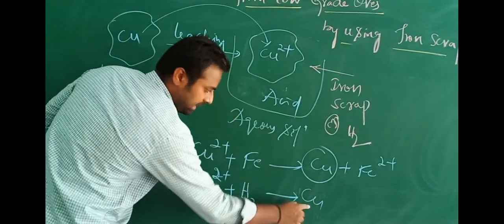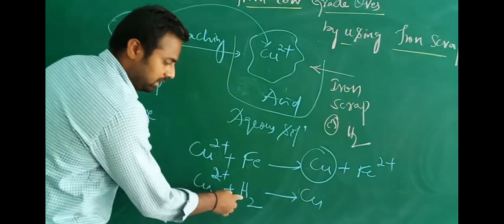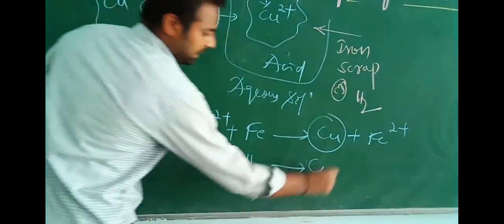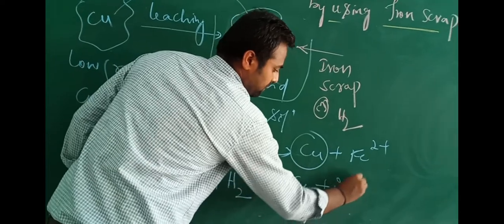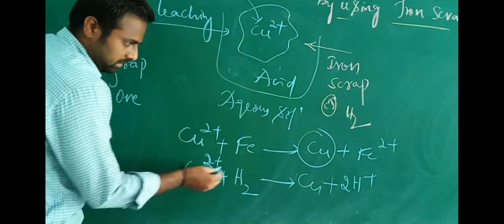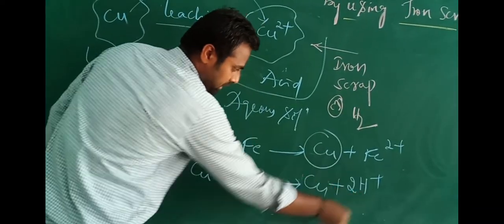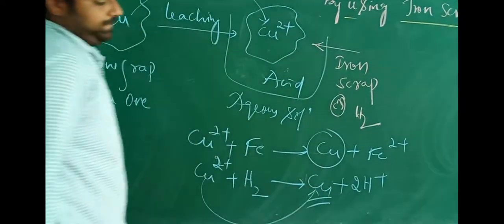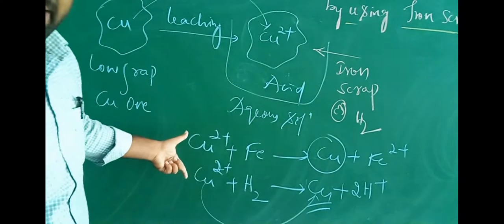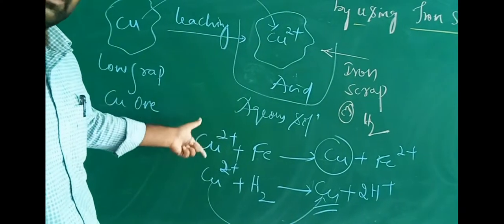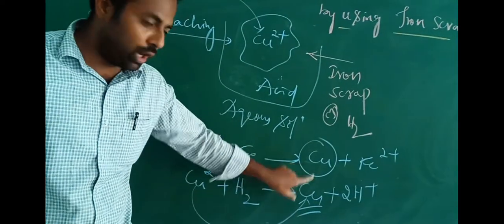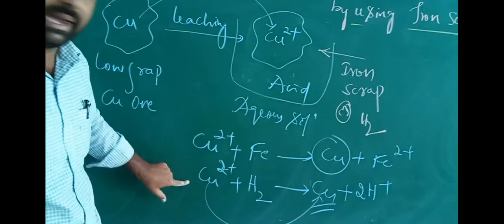This copper 2+ ion reduces to copper, and the hydrogen itself undergoes oxidation by the loss of electrons, so that hydrogen becomes 2H+. Here, the lost electrons are gained by the copper 2+ ion and it reduces to copper. This is where the redox reactions take place. Oxidation and reduction take place simultaneously, and finally the copper is obtained from the low grade ores.